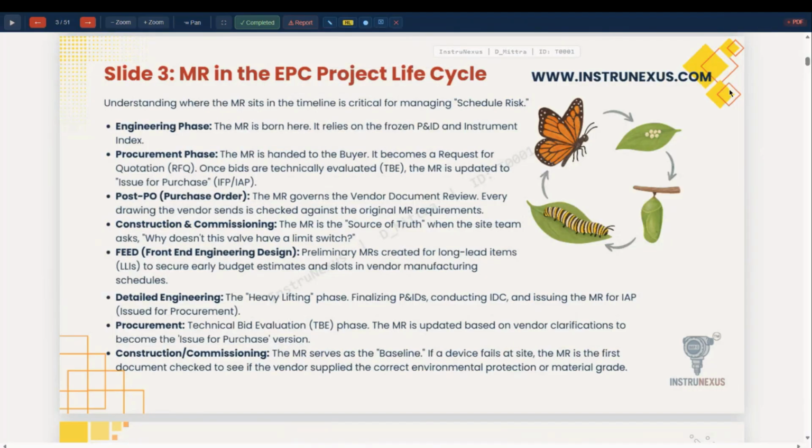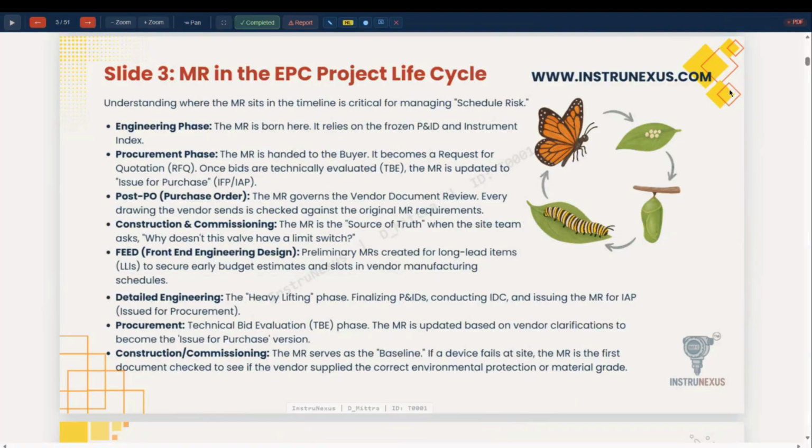So the material requisition issue becomes a vital part of meeting the schedule and doing the engineering properly. So you have to see with the project planning each and every deliverable, when it is to be issued, and when the material requisition is to be prepared.